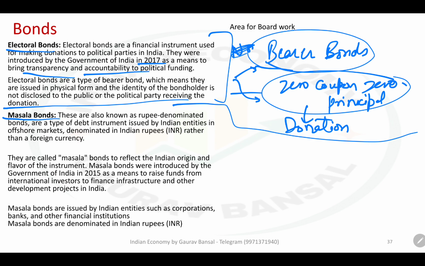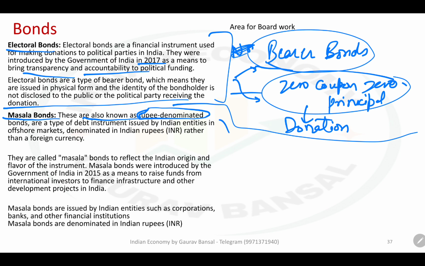Next is Masala Bond. Now Masala Bond is what? Masala basically represents India. It is a symbol of India, like elephant, like tiger. Like China is often symbolized by a dragon. So just like that, India is often symbolized by peacock, elephant, tiger, masala, spices. So these are some of the identities of India, symbols of India. Masala bonds simply signify that these are the bonds from India in international market. That is it. But there is one very special feature, that they are rupee denominated.